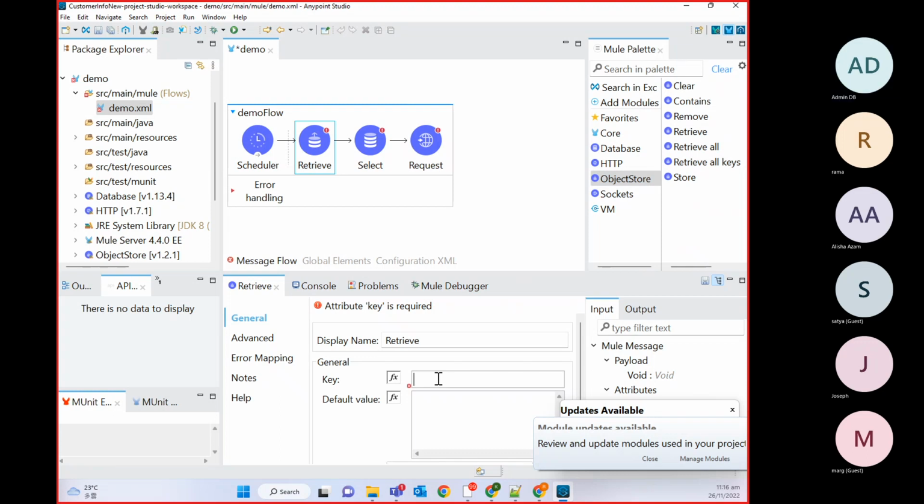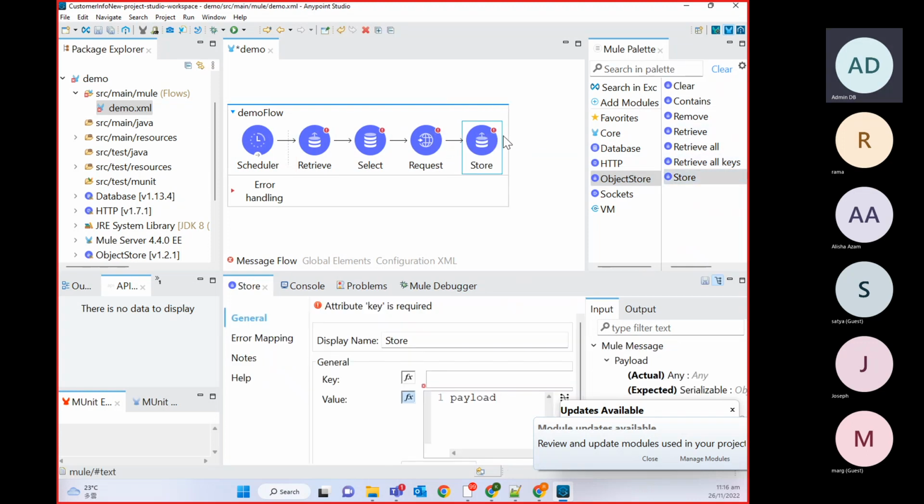Okay, and then once we will complete this processing, what we will do, we will use store operation. So what this operation will do, same key name, watermark column name, we will set here, and we will give here count of last record. Okay, let's say it's a 8767. So we will put here 8767.